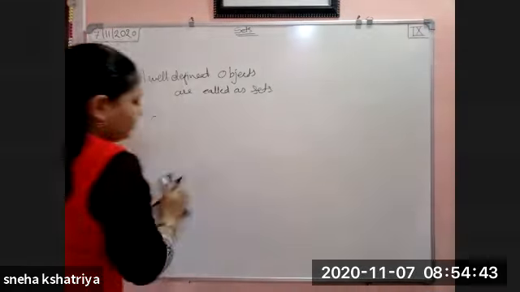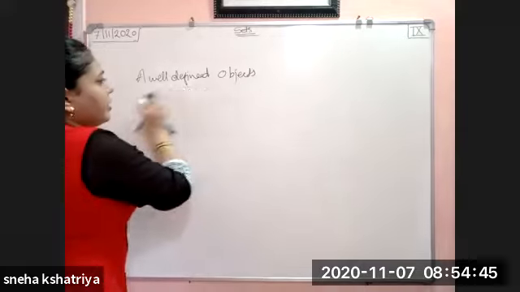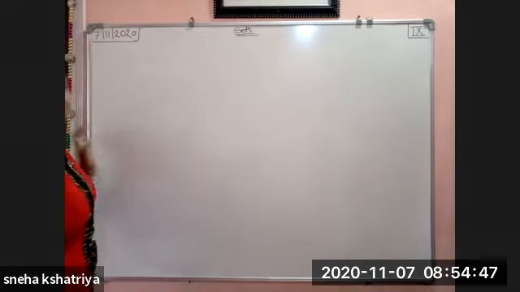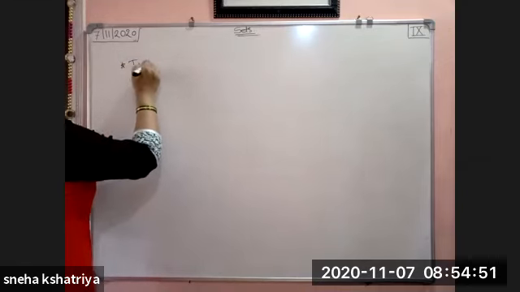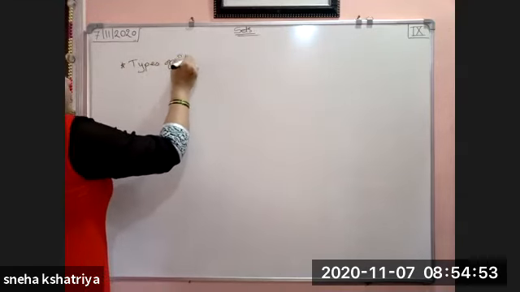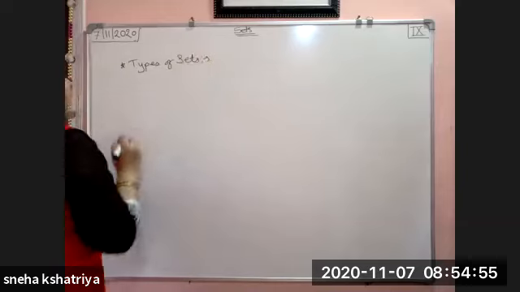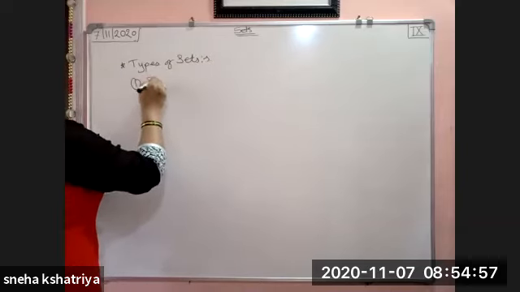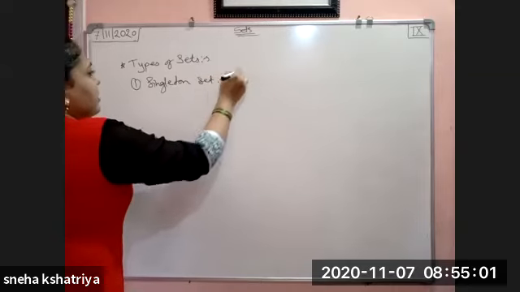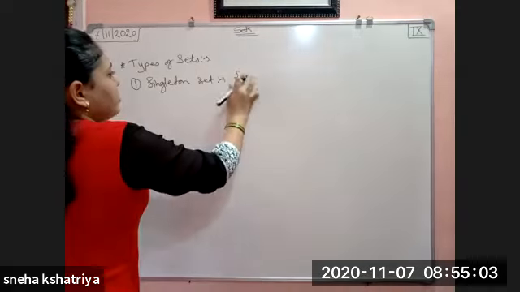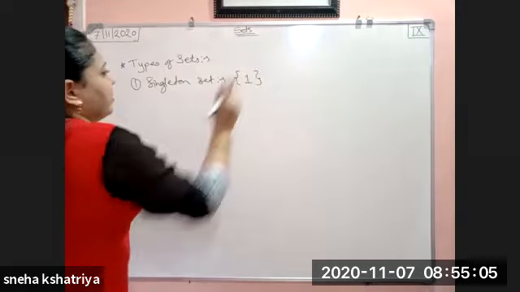After that, we have learned about equal sets. Okay. After that, we have learned about types of sets. So what are the types of sets? First one was the singleton set. A set which contains only one element is called a singleton set.